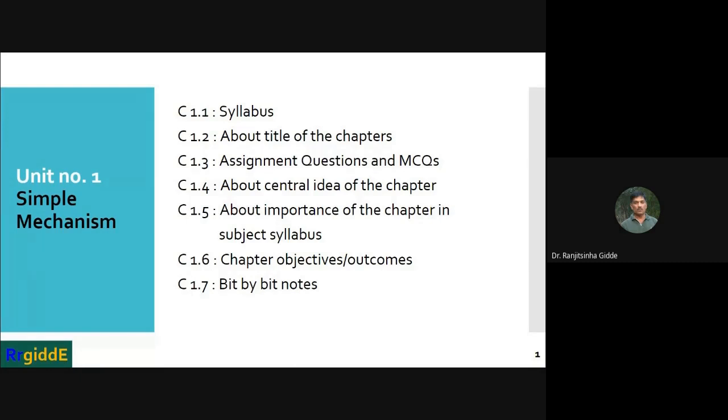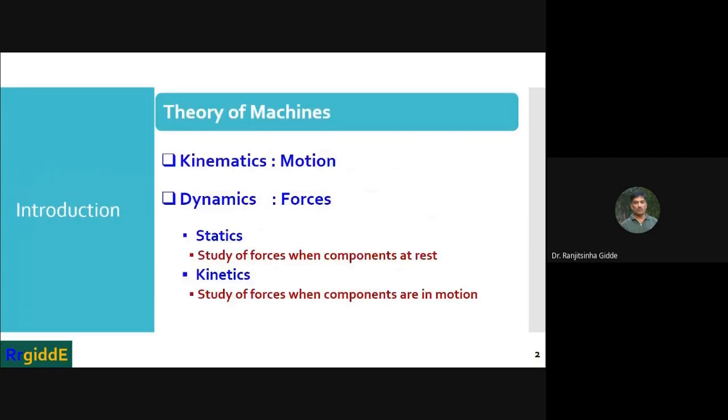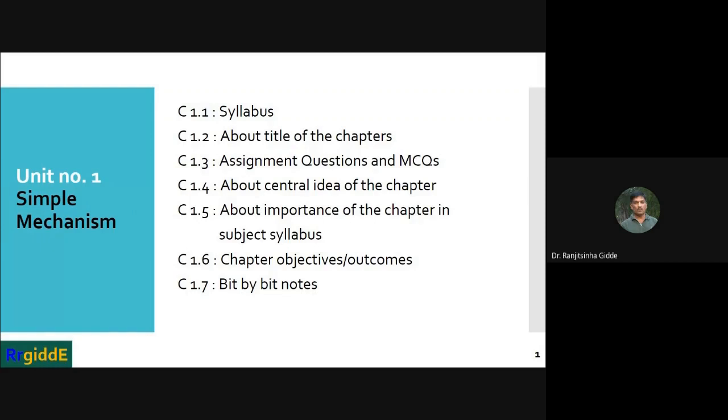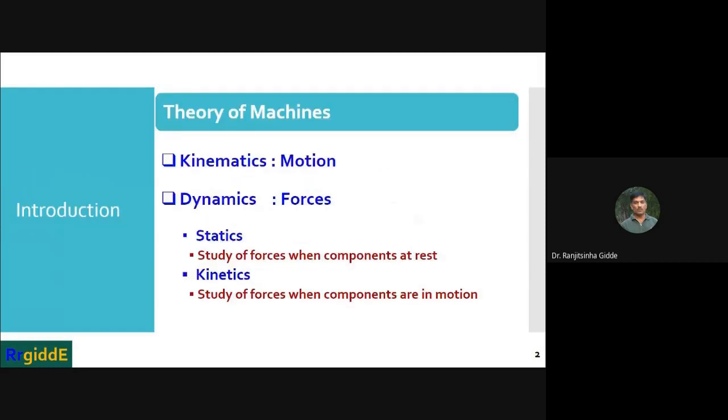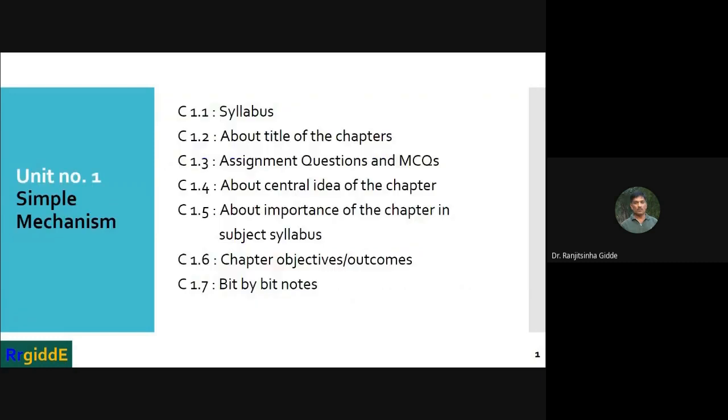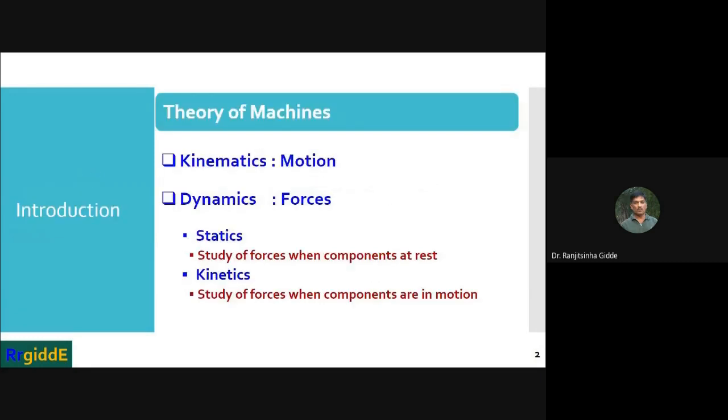So again we are discussing the syllabus, then the title of the chapter, assignment question, central idea, then importance of the chapter in the subject syllabus, chapter objective, outcomes, and bit by bit notes. So instead of discussing these points, I will start directly. The syllabus we have already discussed. Then about the title of the chapter.